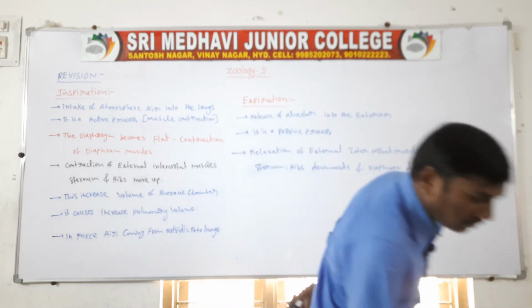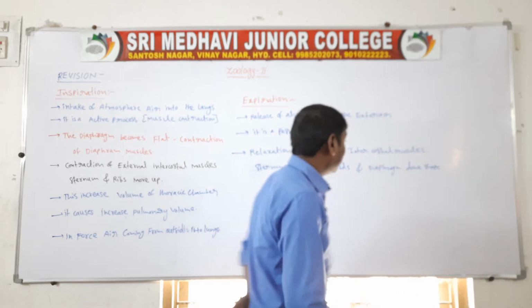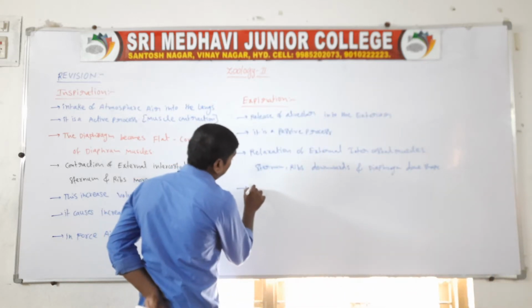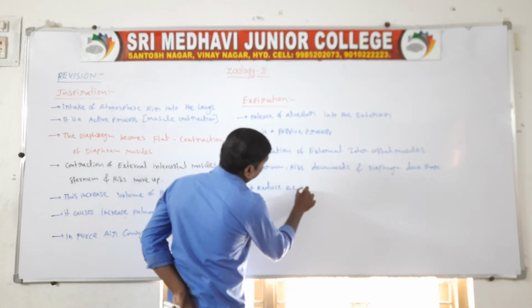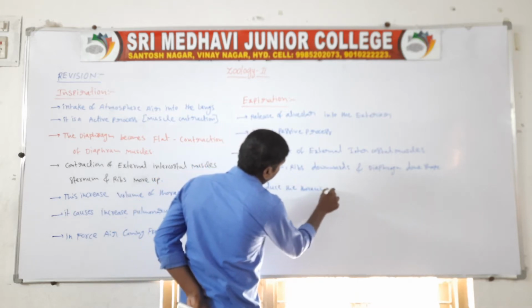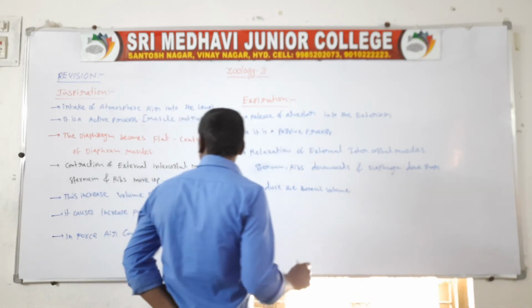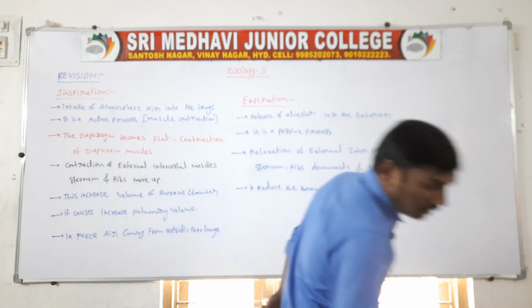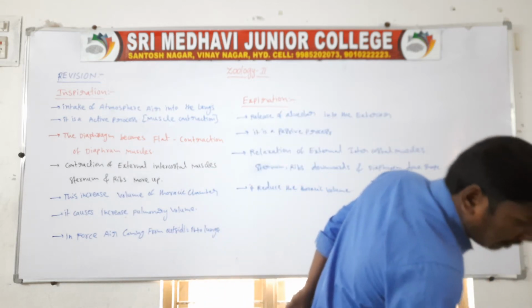So at this time it reduces the thoracic volume, and thereby the pulmonary volume.